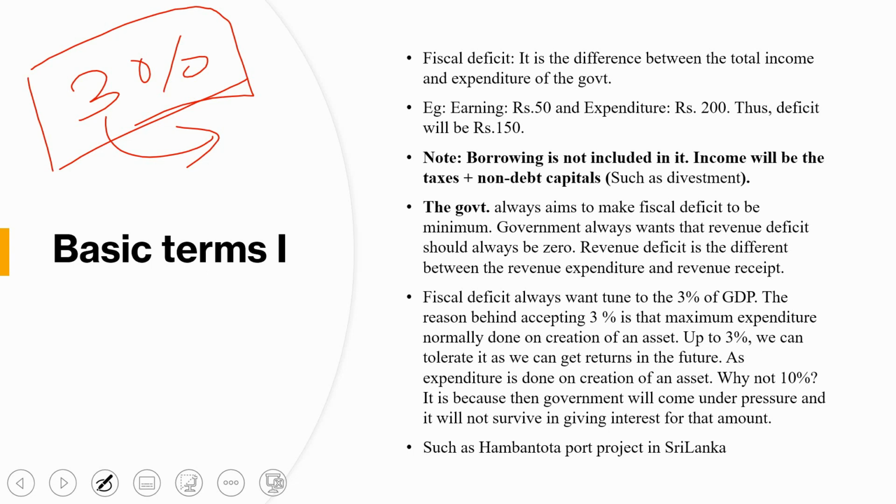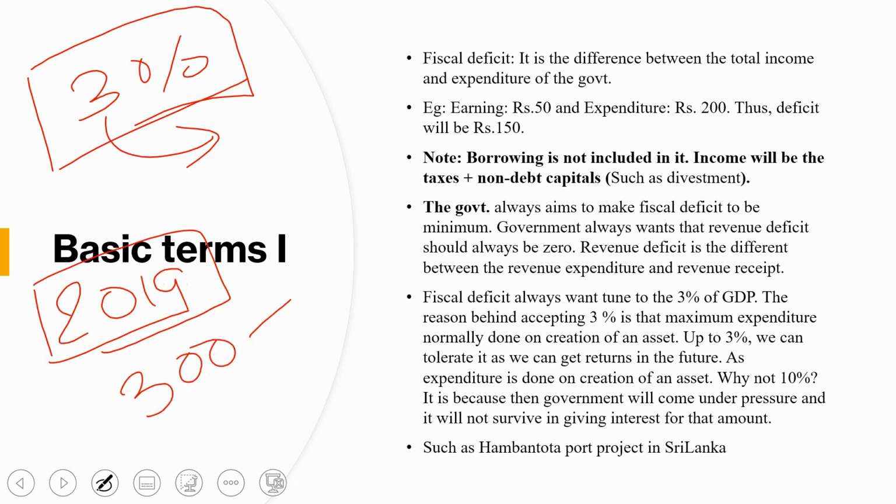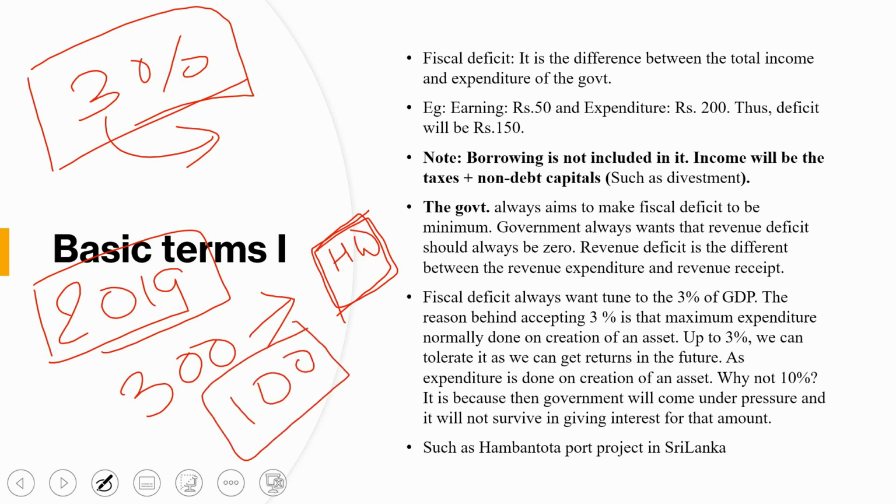Suppose in the year 2019, the government has spent rupees 300 in buying land, or let us suppose 300 in construction of a highway, and the government's earning is only rupees 100 from taxes, non-debt capital and revenue.